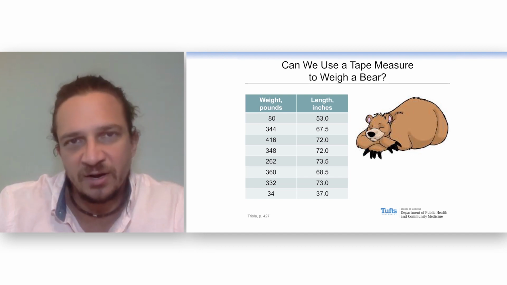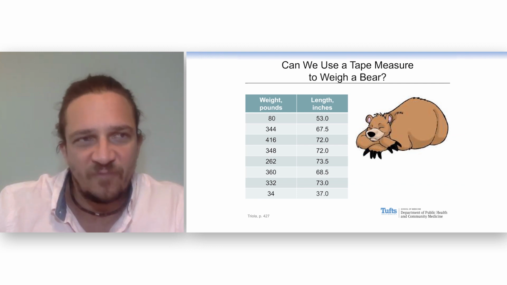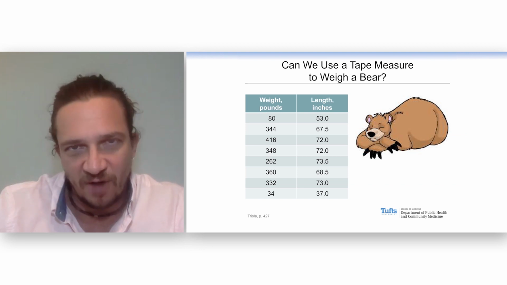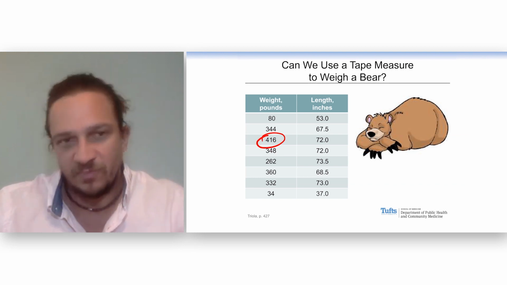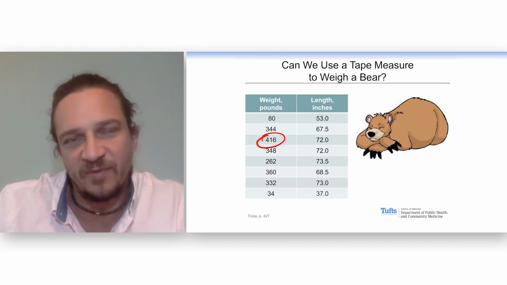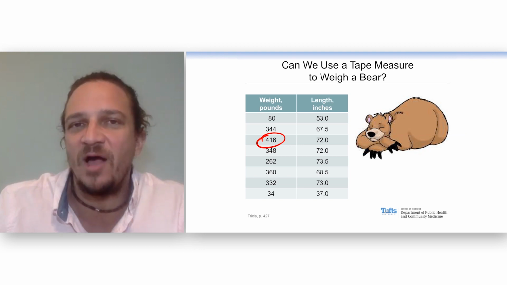I'd probably shoot it, not kill it, but I would shoot it, tranquilize it, and then I would try to pick it up. Then I would put it on some sort of scale. And then before it woke up, I would write down its weight and try to take it off the scale and put it back where I found it and then run away as fast as I could. But bears are big. You might get a bear that weighs 416 pounds. It's manageable, a little unwieldy, but you could pick that up and put on a scale if you had to. But maybe there's an easier way to see how healthy a bear is.